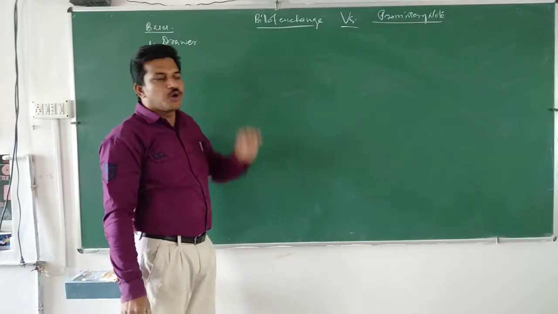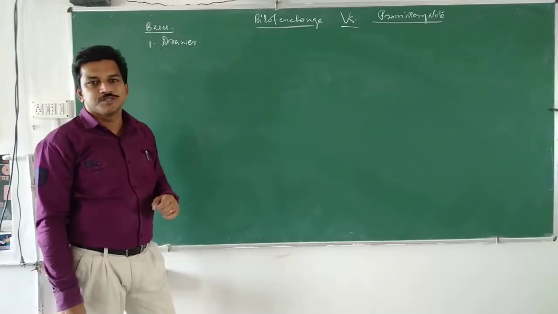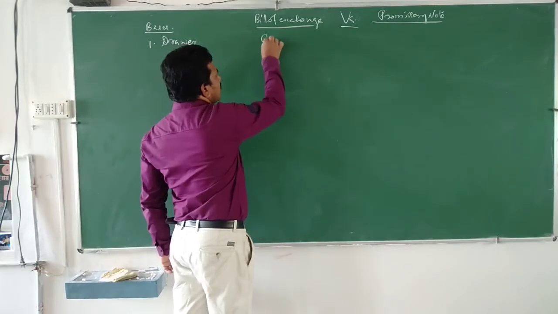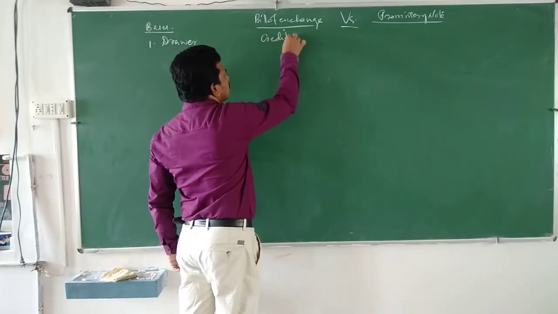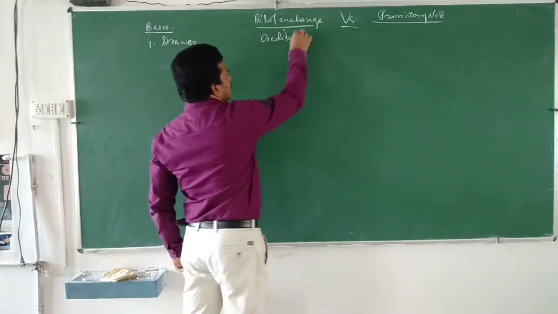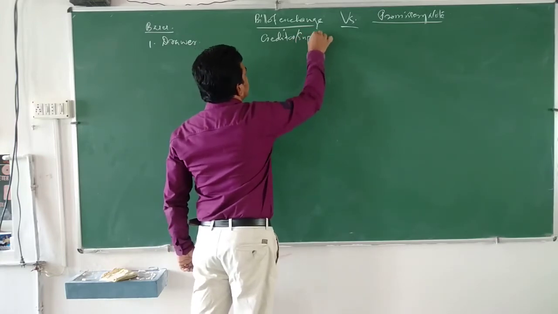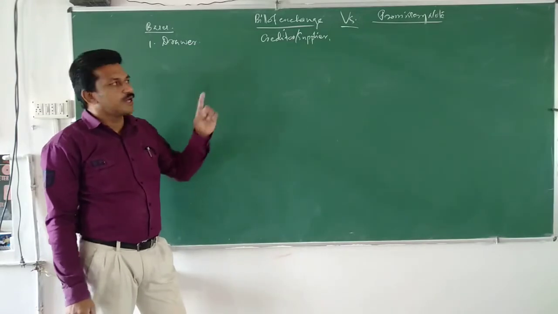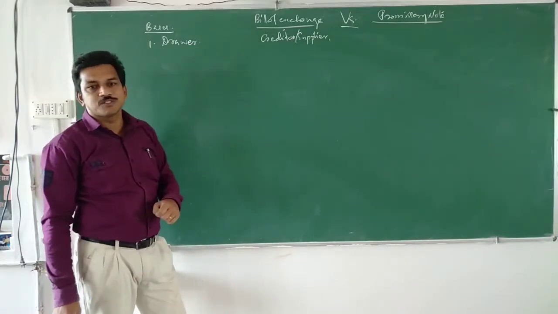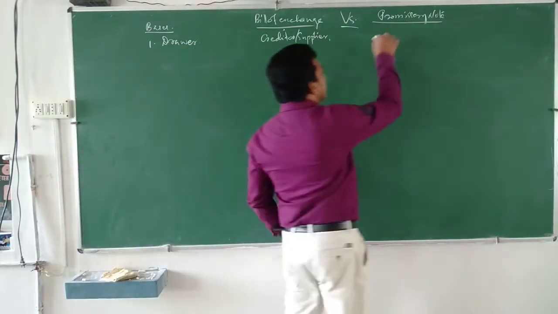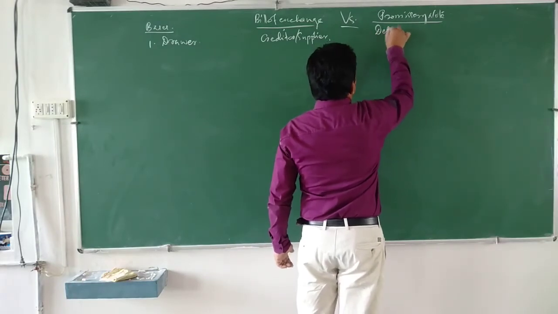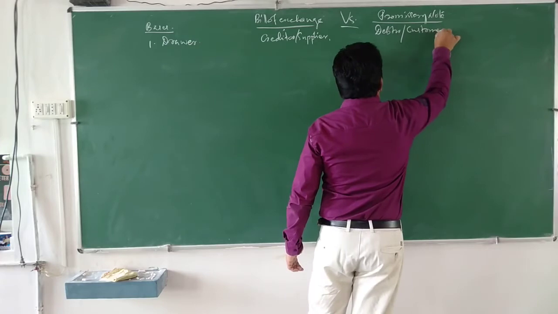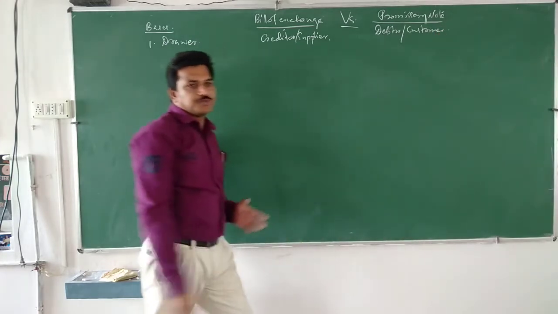Who will be the drawer of a bill of exchange? For a bill of exchange he will be the creditor or supplier. Who will be the drawer of a promissory note? He will be the debtor, or we can say the customer.